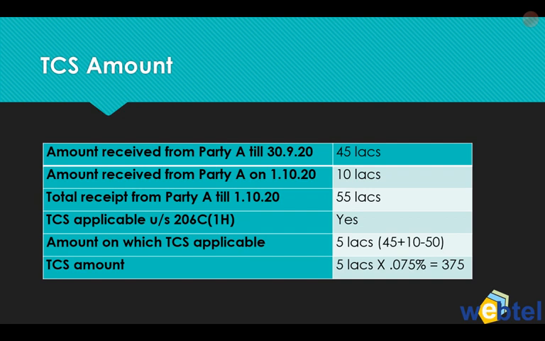Amount on which TCS will be applicable will be 45 lakhs plus 10 lakhs minus the initial threshold, that is 50 lakhs. So TCS is to be collected only on 5 lakhs. So 5 lakhs into 0.0575%, that is 375 rupees will have to be collected at source in this case.